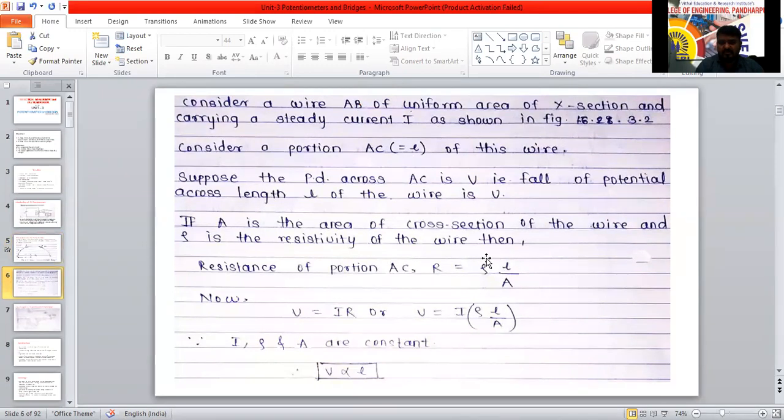Here rho is the specific resistance or resistivity, L is the length of the conductor, and A is the cross sectional area of the conductor.